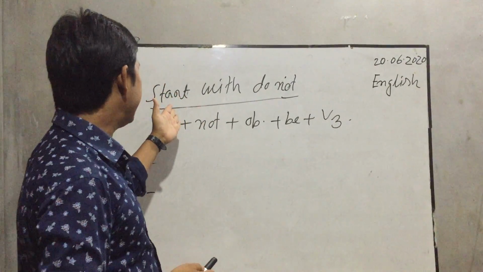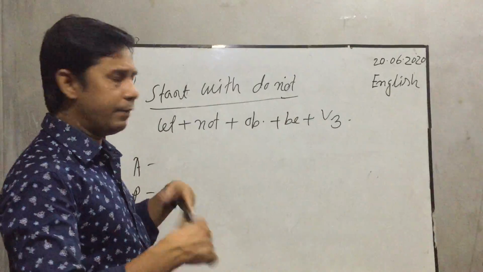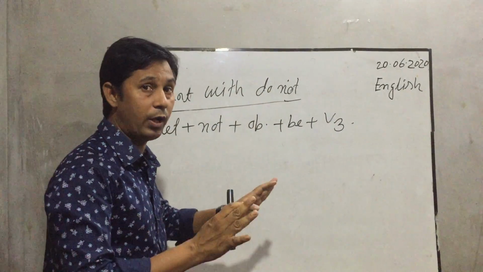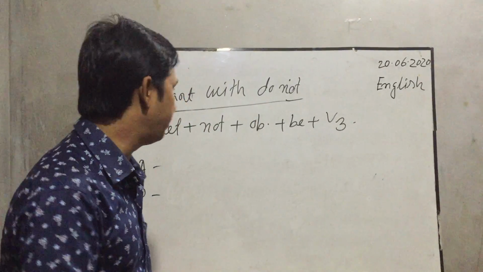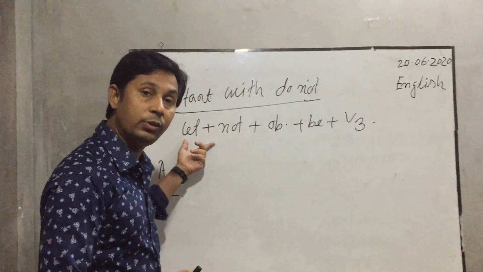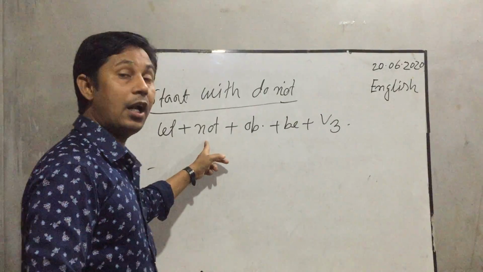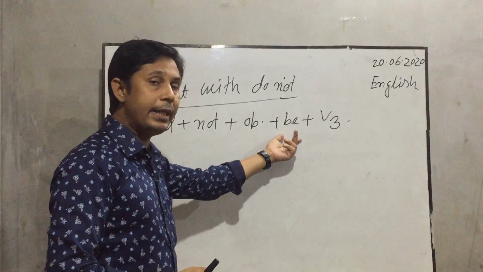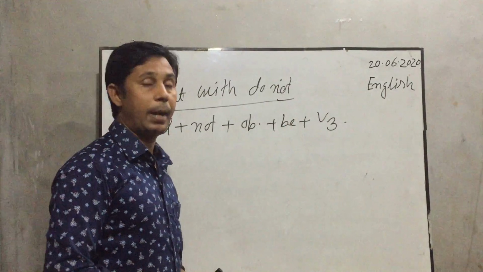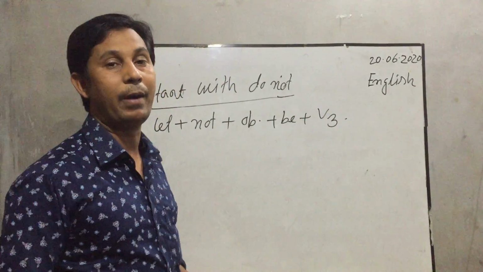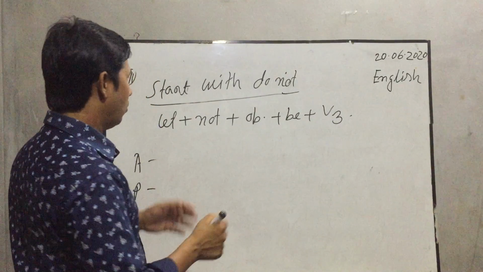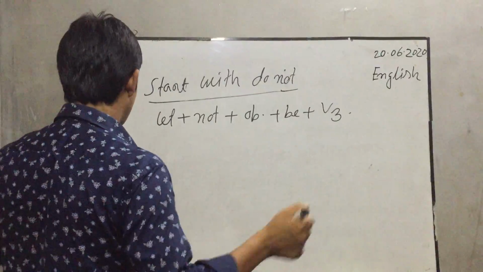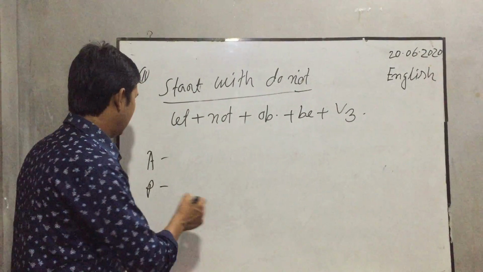That means if we see an imperative sentence starting with do not in the active voice, and when we change into passive voice, at first you have to use let, then not, then the object, then be, and then the past participle form of the verb. Now I will give some examples here. Follow the blackboard please.